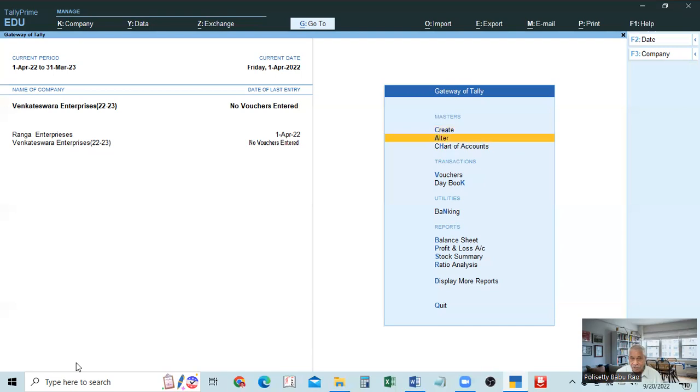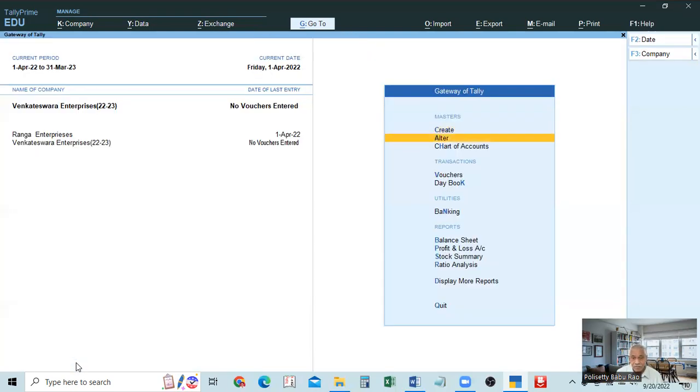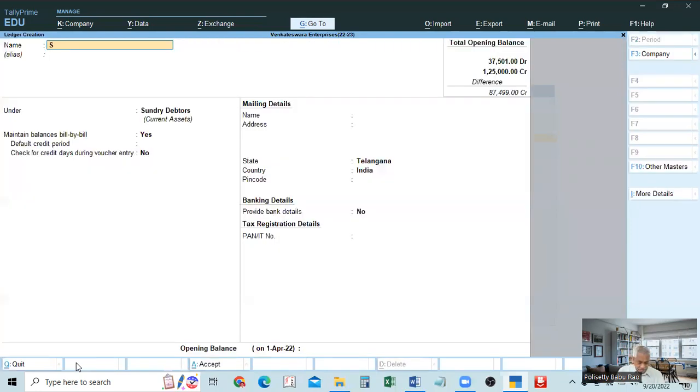So now, for creating, we have to use the create button. But what I am using is the alter button. In the alter button also there is create. So here stock in trade or stock in hand. This is also called stock in trade. Simply stock, stock in hand, stock in trade, everything is the same. So stock in hand we are creating.